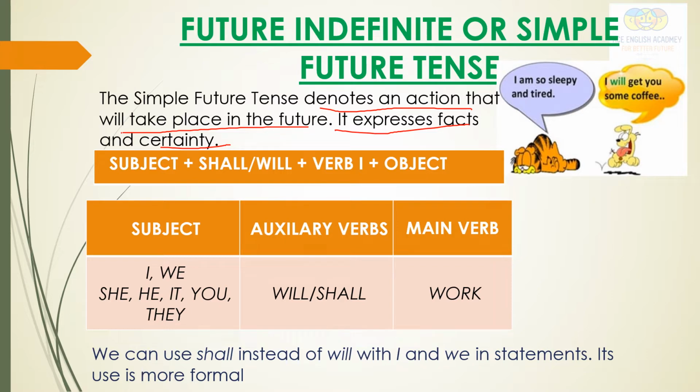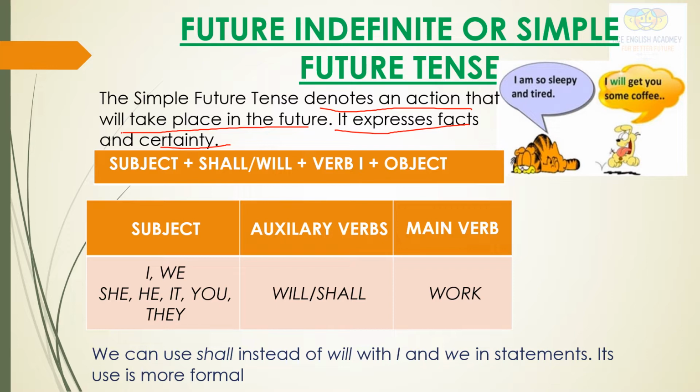So what we understand is that it tells us the action will be done in the time to come. Okay, but there is no mention of it being completed or continued. So it is not clear in this tense whether the action is completed or continued. We just come to know about an action which is going to take place.